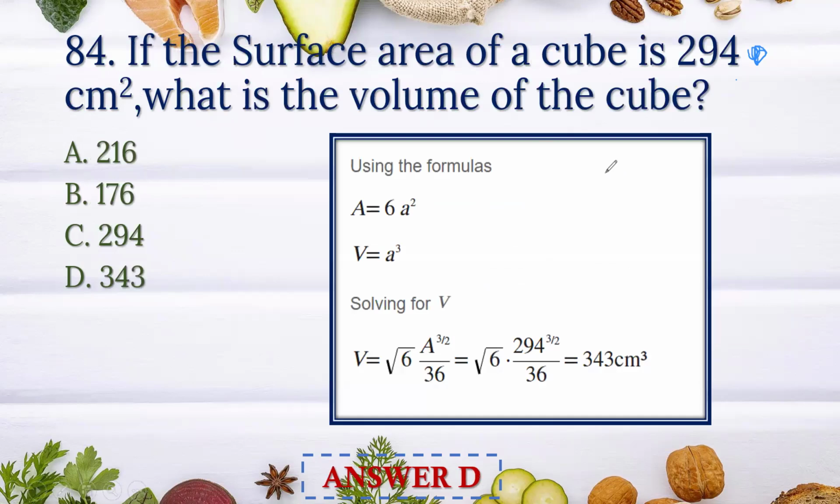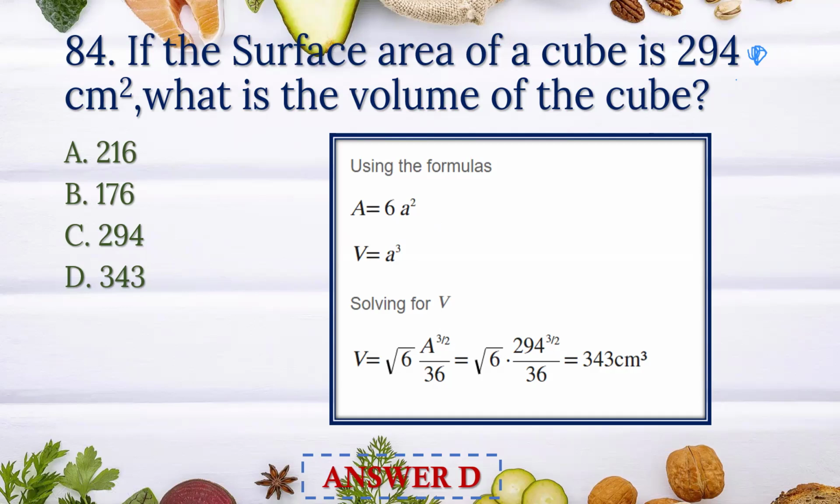If the surface area of the cube is 294 centimeter square, what is the volume of the cube? So area is 6A square, volume is A cube. So we get the volume as root of (area by 6) to the power 3 by 2, where the area is given as 294. So 294 by 6, to the power 3 by 2. We get the answer 343 centimeter cube. We can also do this by finding A.